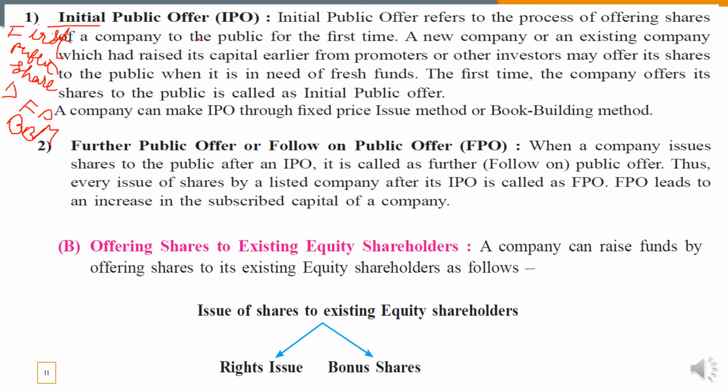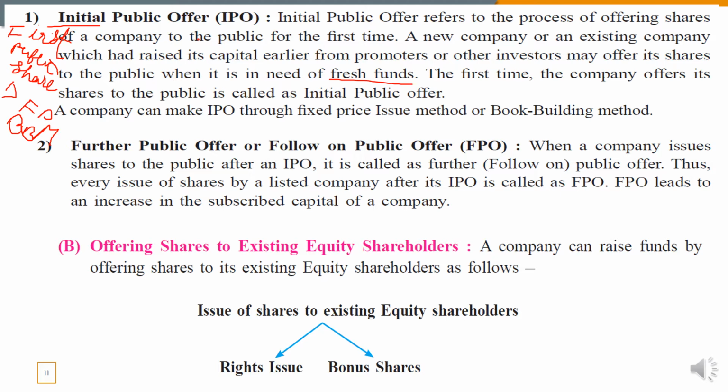So students, an initial public offer can be done by any company, whether the company is new or existing, but the condition is that the shares must be issued for the first time only to the public. So it will be called the initial public offer. For example, if a new company is there, they will directly generate the prospectus and make the offer to the public to buy their shares.